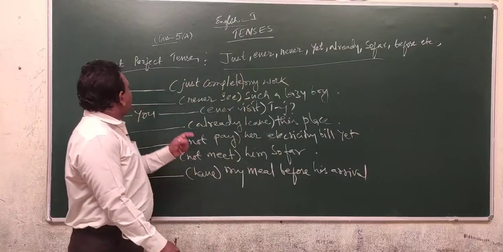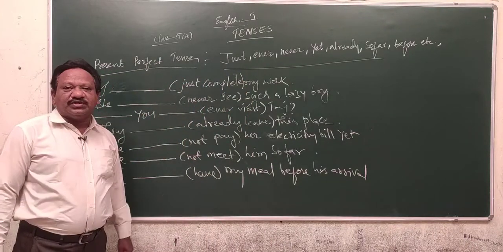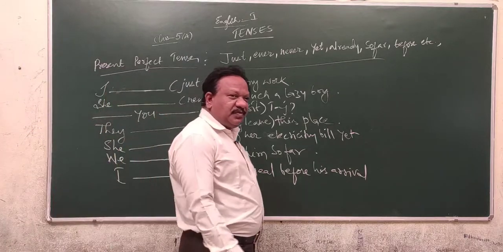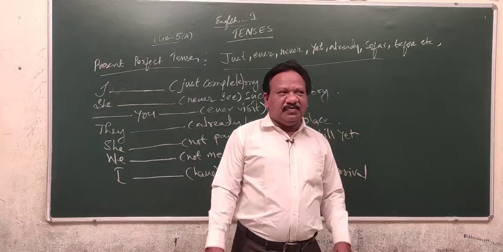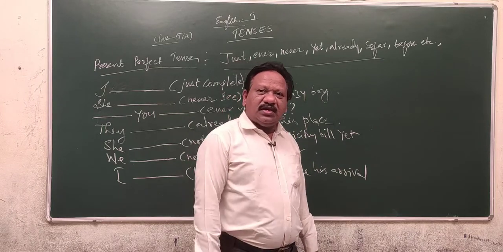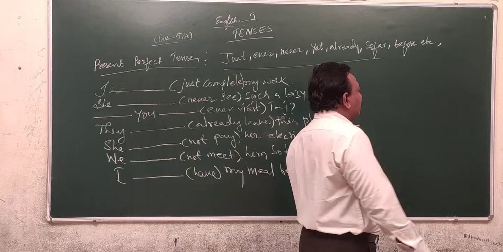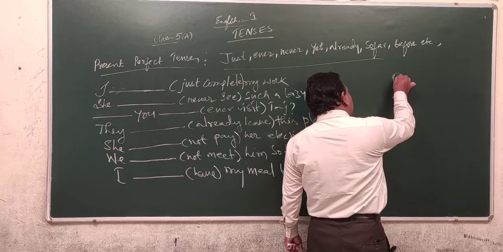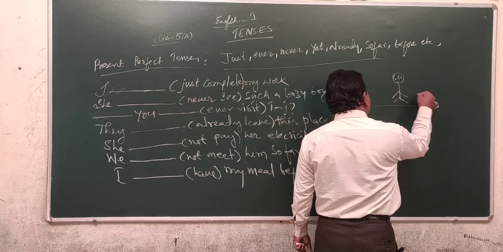Today we shall discuss the usage of the present perfect tense. Already you know the present perfect tense. Present perfect means an action completed a long or short time ago, and whose result is in the present. We use the present perfect tense. Already we have seen the structural form, and here the action is completed.